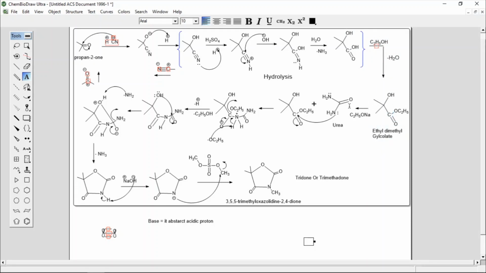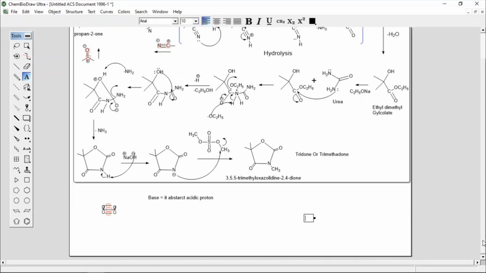Then condensation reaction with this dimethyl glycolate and urea takes place. So in place of sodium ethoxide, the lone pair of this nitrogen of ammonia urea will attack on the carbonyl carbon of ester, or in other case, this is what happens here.